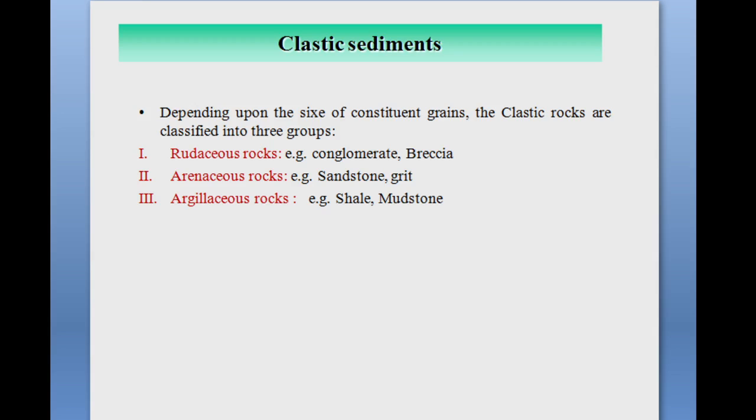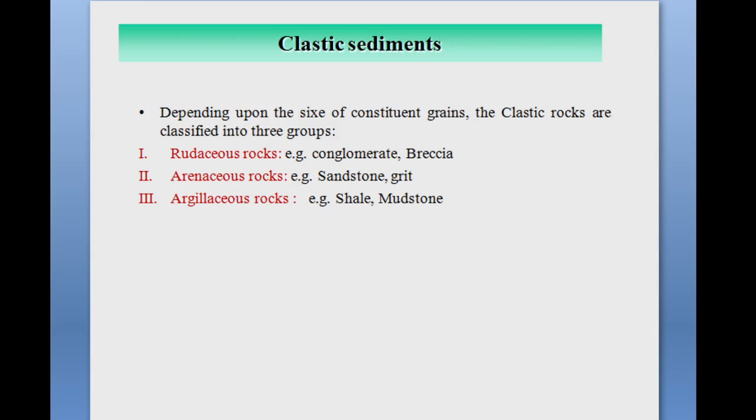Second is arenaceous rocks. Arenaceous rocks means what? The rocks which are composed almost entirely of sand grains. Okay, so what do we call the rock that is completely made from sand grains? Arenaceous rocks. When the individual grains are rounded, the rock is called sandstone.